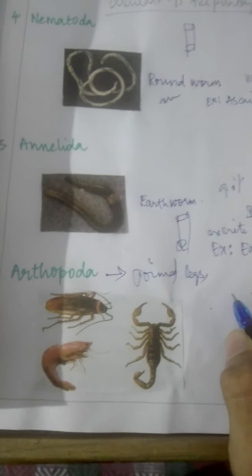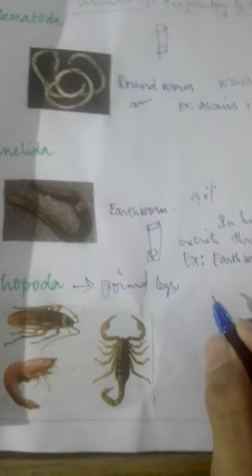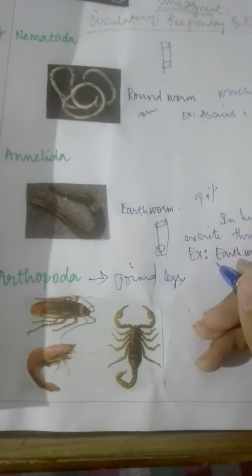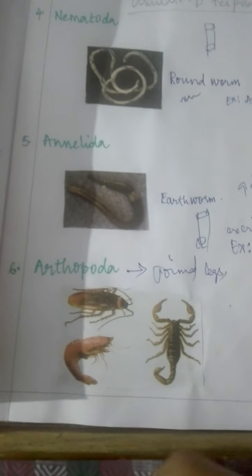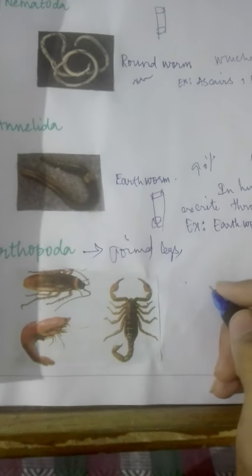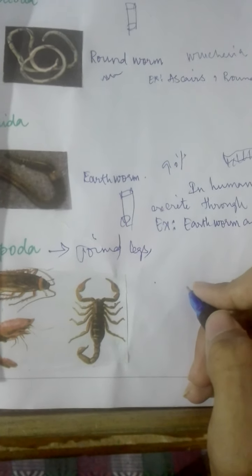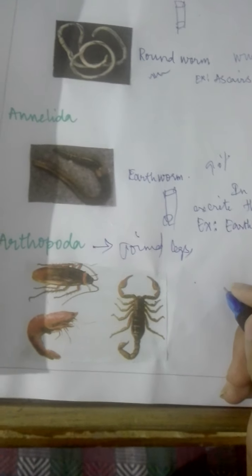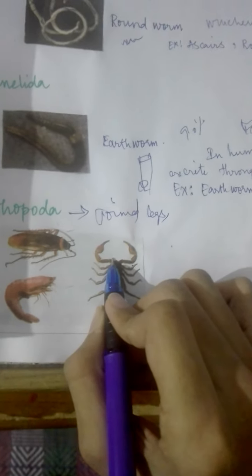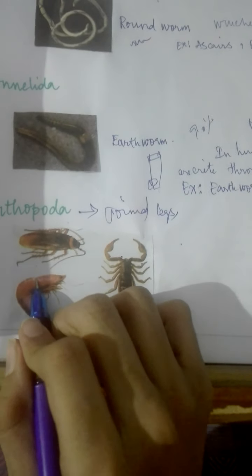Arthropoda means joint leg, children. Organisms are triploblastic. We have learned triploblastic before, and they exhibit bilateral symmetry. For them also we can cut along bilateral symmetry, for cockroach, for prawn, for scorpion. The body is divided into head, thorax, and abdomen.